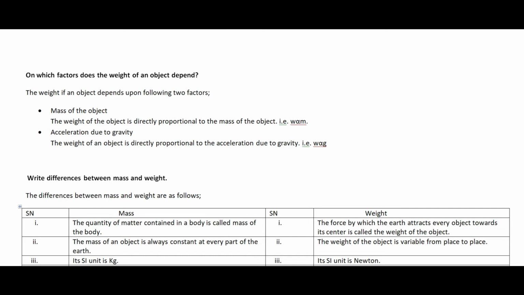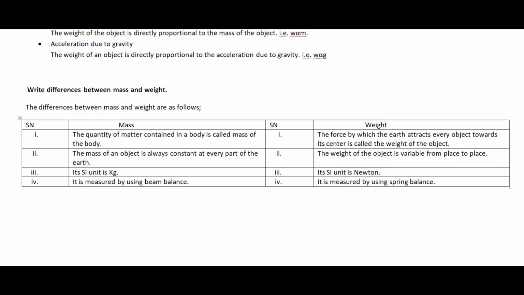And now the second affecting factor is acceleration due to gravity, and the weight of the object is directly proportional to the acceleration due to gravity, that is W proportional to small g. That means when acceleration due to gravity is more, then the weight of the object is more, and when acceleration due to gravity is less, the weight of the object is less. So these are the two factors which are affecting the weight of the object. Weight of the object depends upon two factors, that is mass of the object and acceleration due to gravity, and weight is directly proportional to both of them.